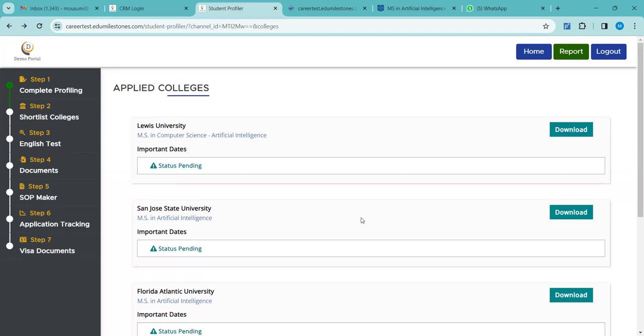Clear for everyone? How would the page look if downloaded? It will just show this part only, whatever you are seeing now. This download option will not be there. The university, the course name, and the status will be mentioned.